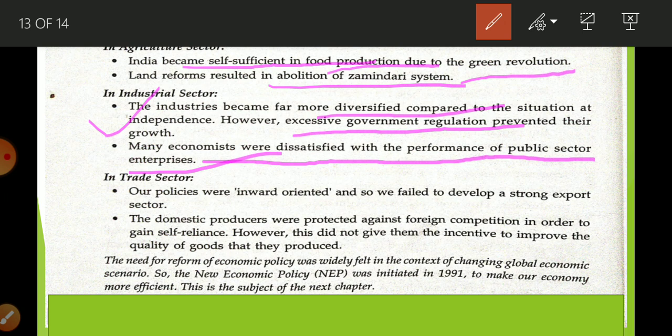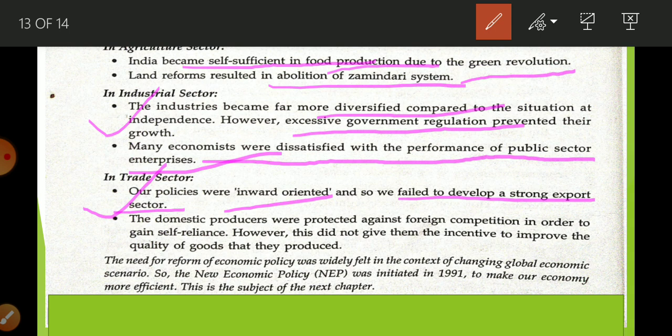Now the trading sector, foreign trade. The inward looking strategy failed to develop a strong export sector. We tried a lot to become self-reliant in all sectors, but we were not able to. And whatever goods we were able to produce, we had no aim to sell them outside to earn foreign money. That is a drawback of the inward looking strategy.